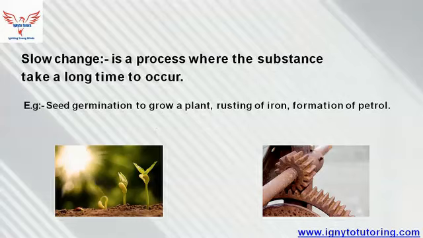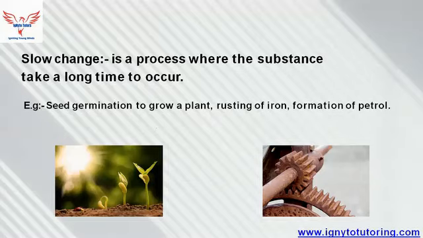Secondly, rusting of iron is one of the best examples of slow change. Iron as well as iron alloys rust because of a chemical reaction known as oxidation. When iron is exposed to moisture or oxygen, oxidation occurs.